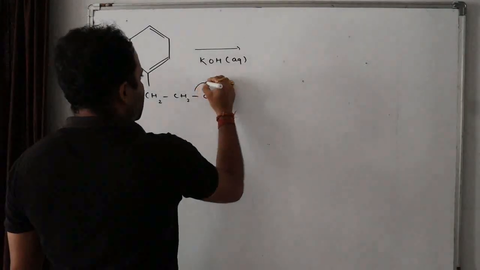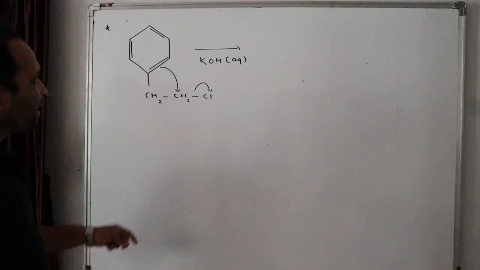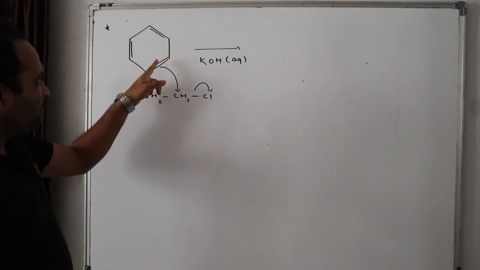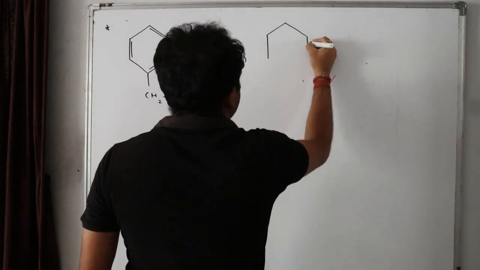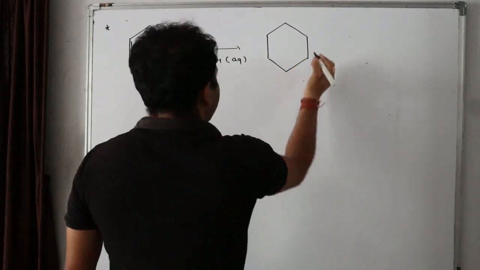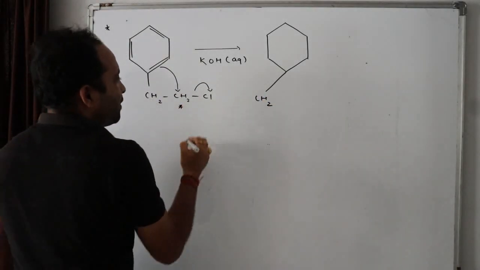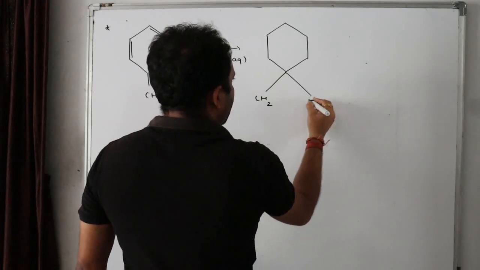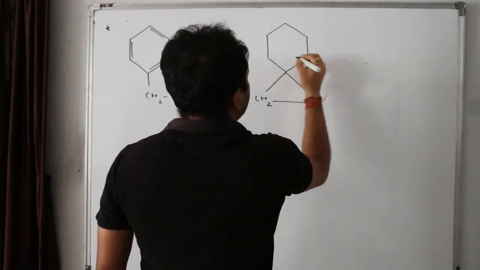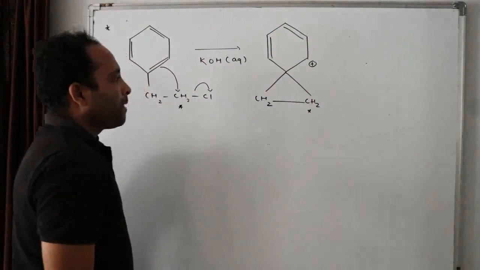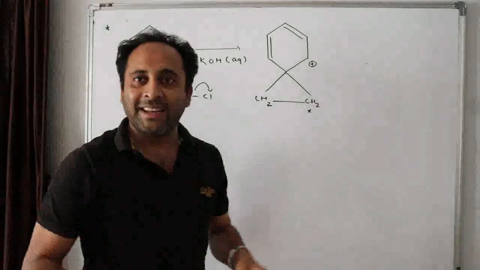Now, here if this Cl is removed, what happens? This part attacks this carbon. How will it attack? This electron pair comes over here, this becomes negative, this becomes positive, and the intermediate formed is somewhat like this. Stay connected. You will definitely understand. Let me make this a star so that you can understand easily. CH2 star. Now this bears a plus charge, isn't it? Now, is the aromaticity broken here? Yes. This is the intermediate, a highly unstable intermediate.